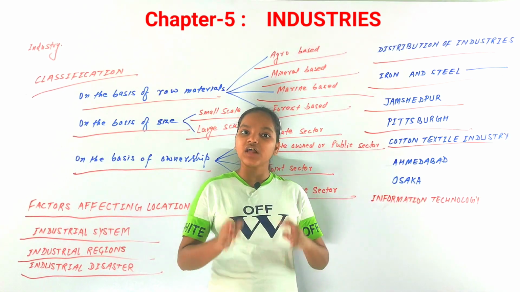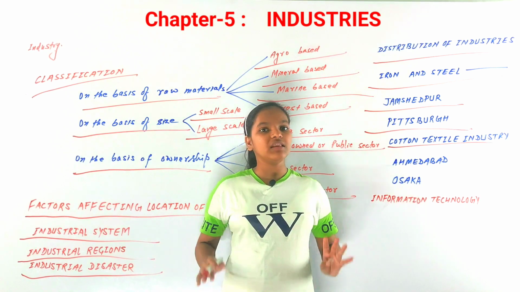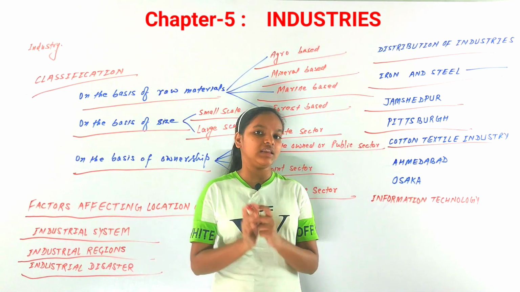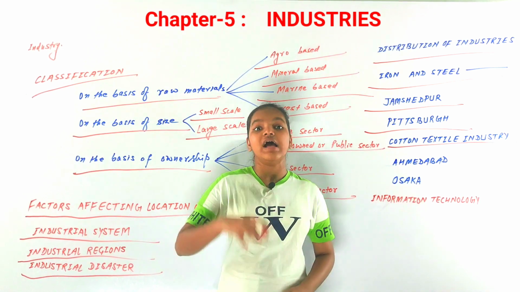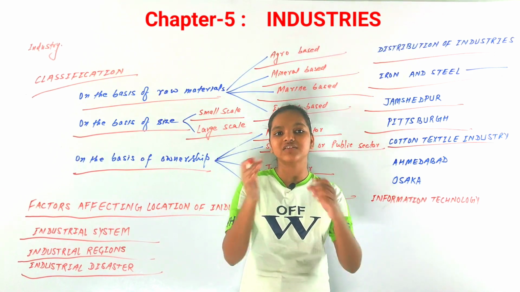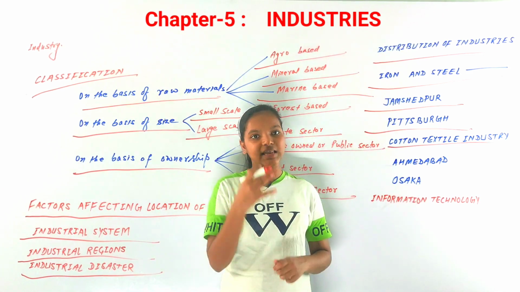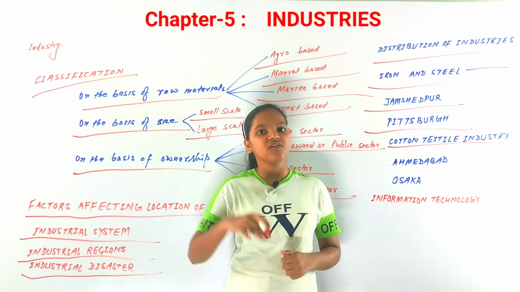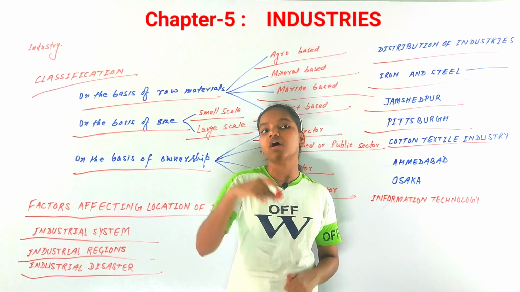But after that, mills came in India, and the first successful mill established in India was in 1854 in Mumbai. It was a successful mechanization, a very successful cotton mill.